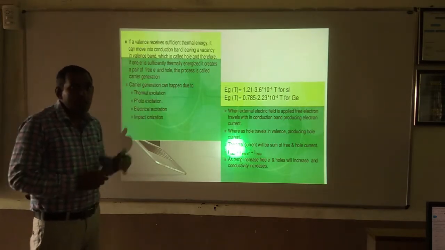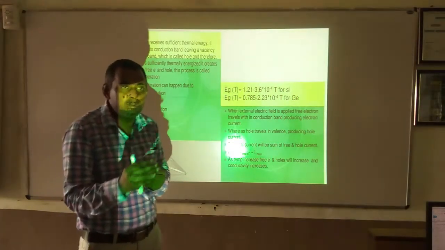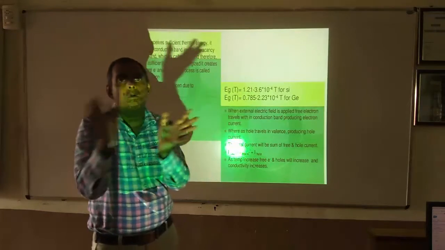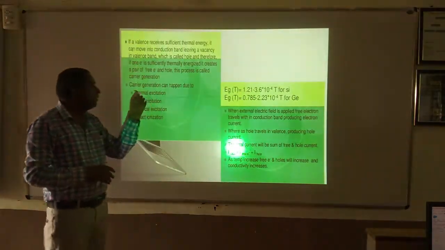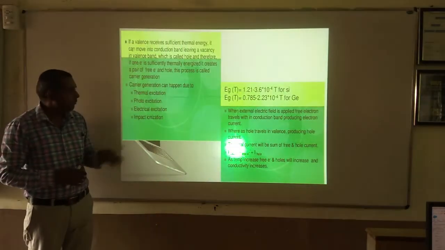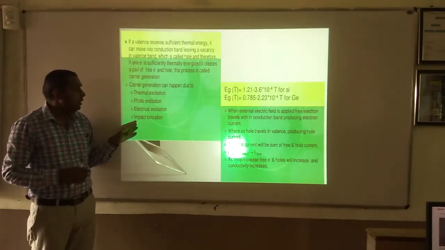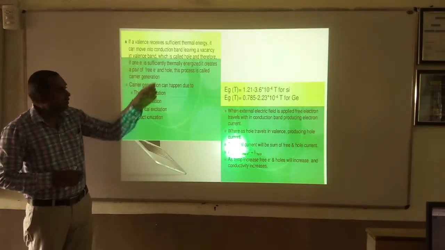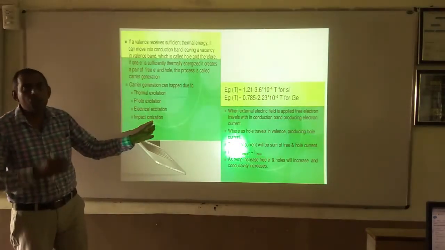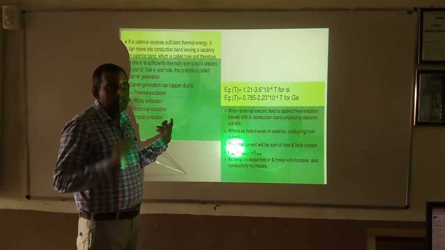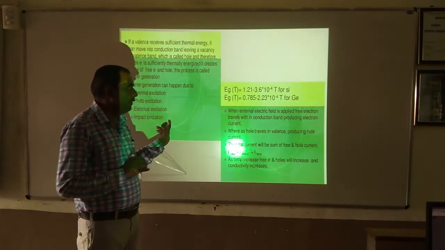How can we make an electron jump from the valence band to the conduction band? What are the different methods? First one is thermal excitation, then photo excitation, electrical excitation, and impact ionization. These are the four methods available to make an electron jump from the valence band to the conduction band in semiconductors.